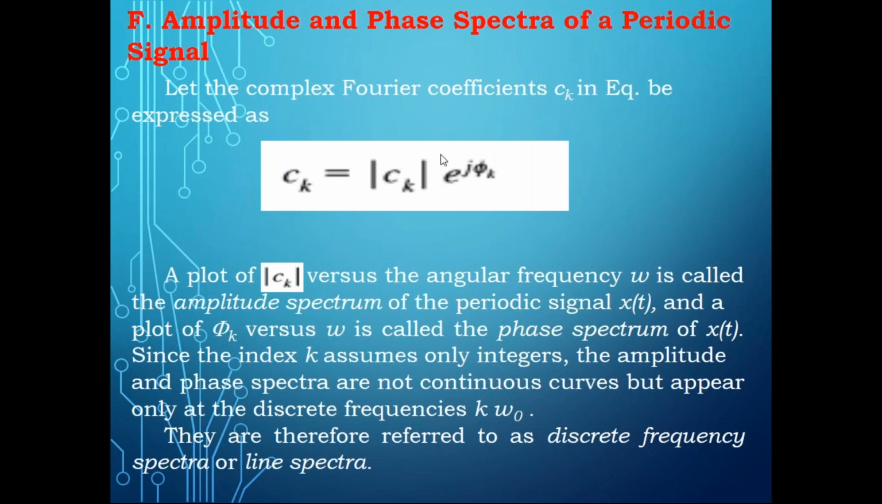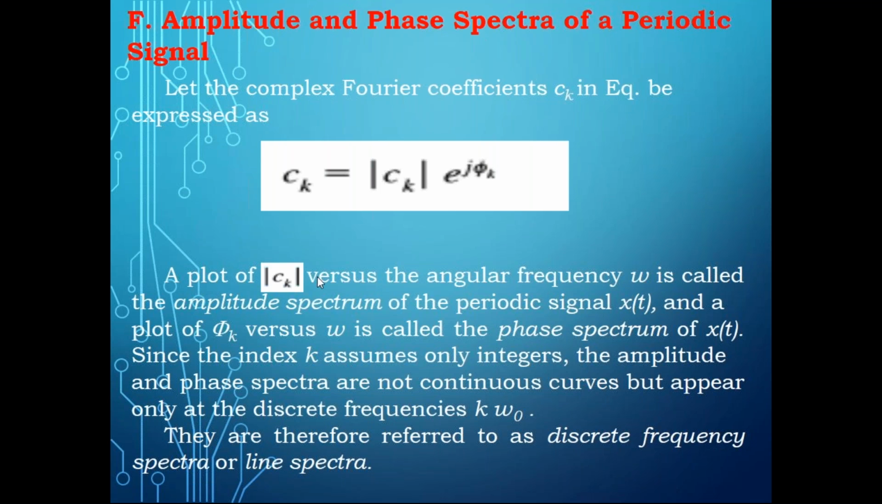Now, any function x of t can be represented by Fourier series coefficients. It may be a complex Fourier series or a trigonometric Fourier series, or anything. Now we'll start with the complex Fourier series. Let us assume the complex Fourier series coefficient Ck, which you can write like this. This Ck can be represented in terms of magnitude as well as phase. The modulus is the amplitude part, and the phase part is taken care of by phi k, the exponential part, e power j phi k.